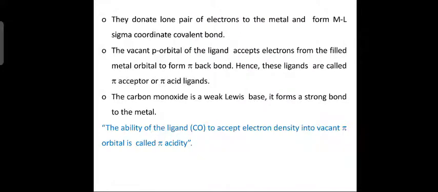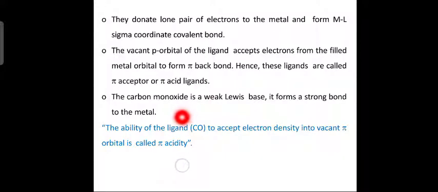Next slide. Now they donate a lone pair of electrons to the metal and form a metal ligand sigma coordinate covalent bond. The vacant p orbital of the ligand accepts electrons from the filled metal orbital to form a pi back bond. From where will they accept electrons? From the metal orbital, to form a pi back bond. Hence, these ligands are also called pi acceptor or pi acid ligands.